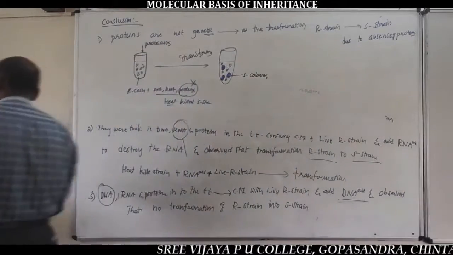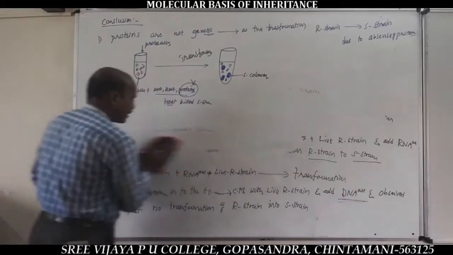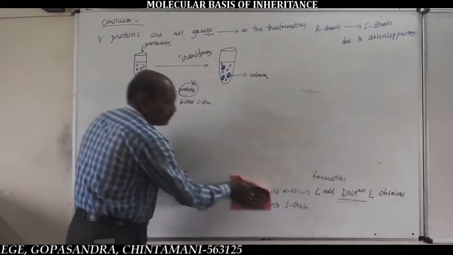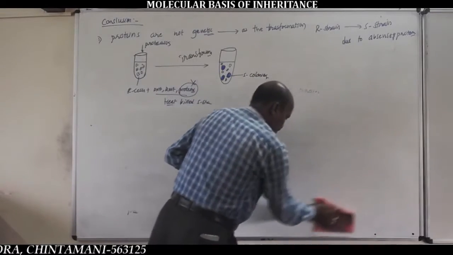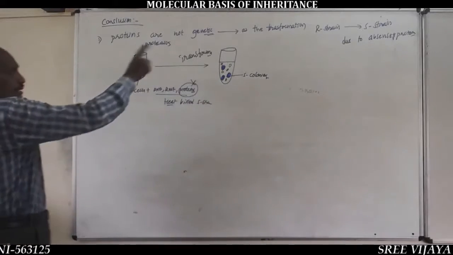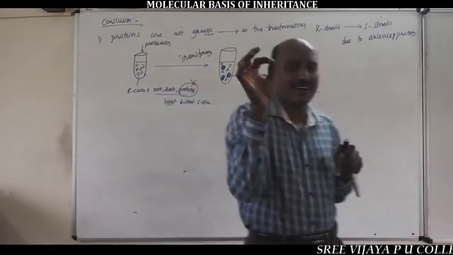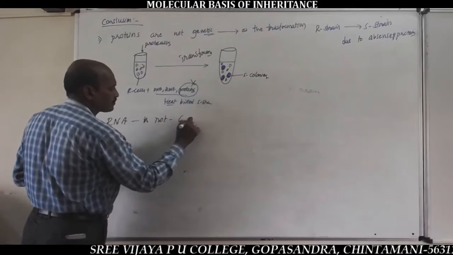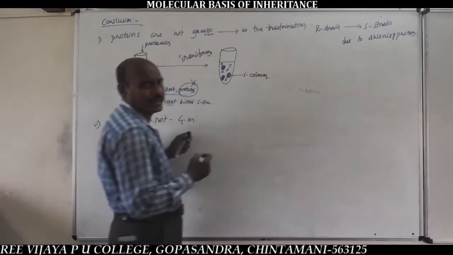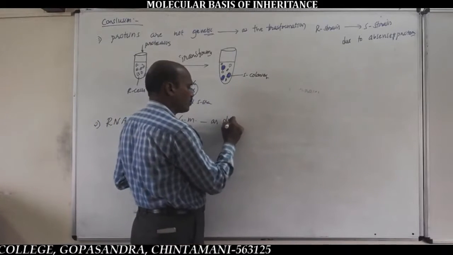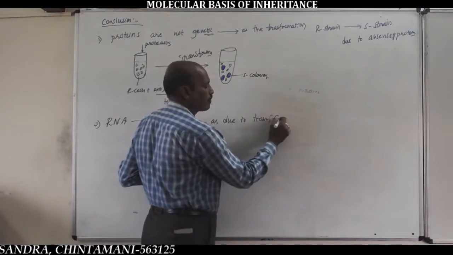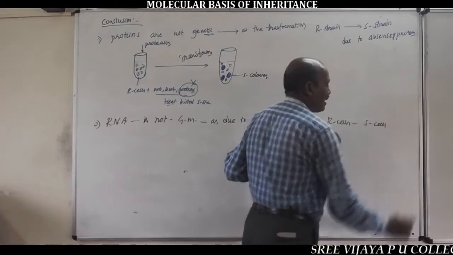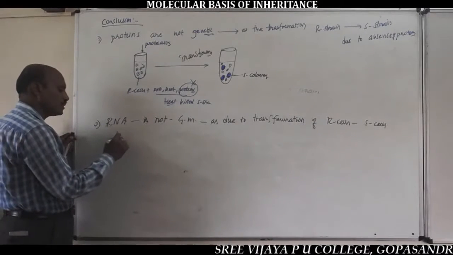And in the second conclusion, RNA is not genetic material, as transformation of R cells into S cells, R colonies into S colonies, occurs even in the absence of RNA.